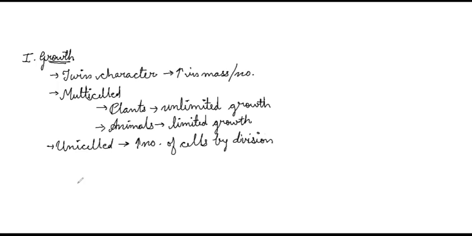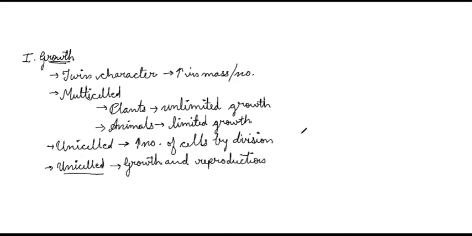Now, the next point we have got for this growth is that in case of unicellular organisms, the growth and reproduction are mutually inclusive events. They are mutually inclusive events.